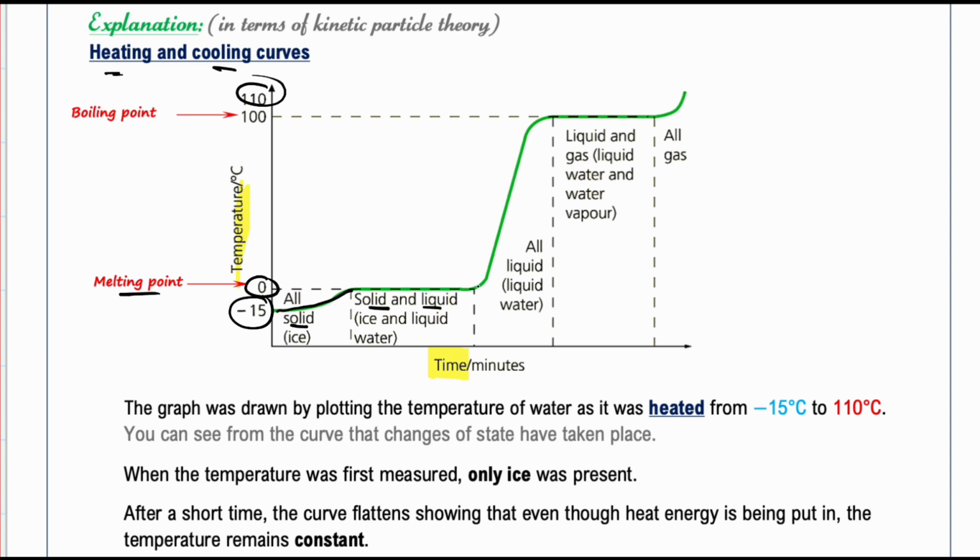When all particles are in the liquid state, the temperature starts to rise again until it hits another plateau, and that second plateau happens at 100 degrees Celsius, and we call it the boiling point of water. Once again, the reason we have that second plateau is that the heat energy is used to overcome the attractive forces between particles of a liquid.